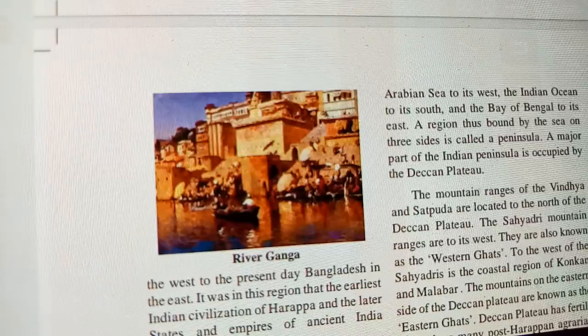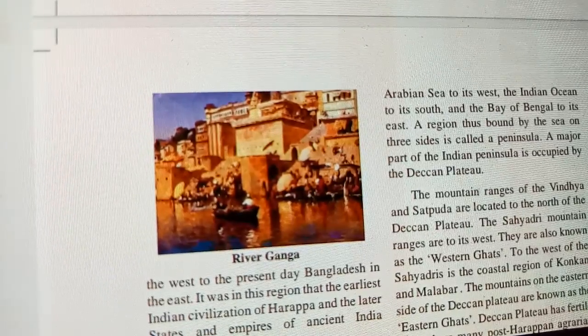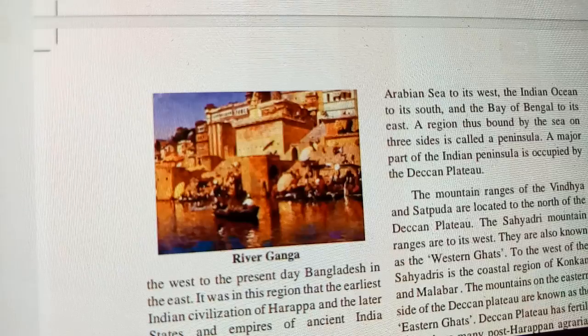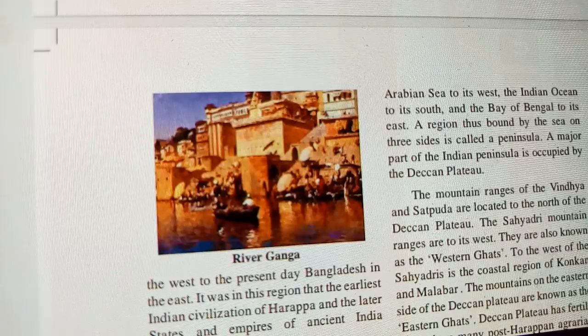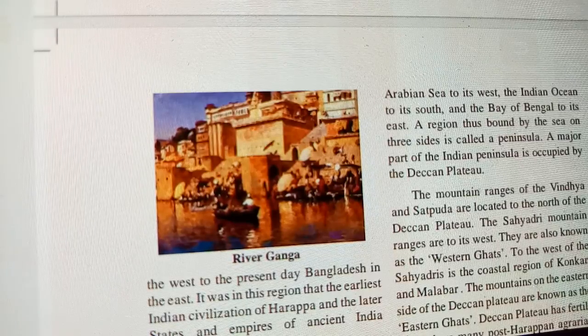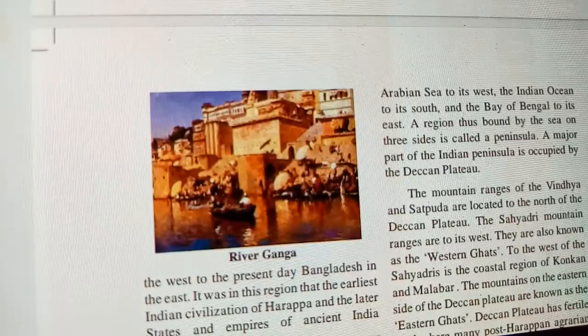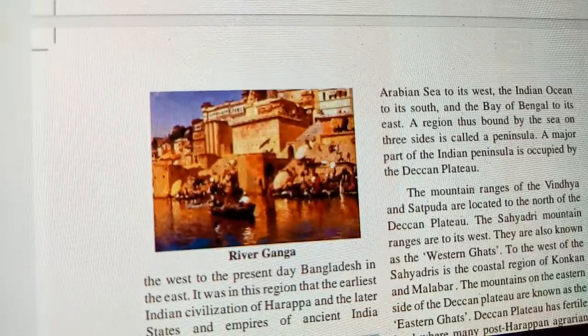Now let us understand what you mean by Deccan Plateau. A Deccan Plateau is a land where some parts are high and some parts are down in a plain area, which we call a plateau. Now what do you mean by peninsula? A peninsula is a piece of land which is surrounded by water on three sides. So this you have to remember, these two: Deccan Plateau and peninsula. The major part of the Indian peninsula is the Deccan Plateau.